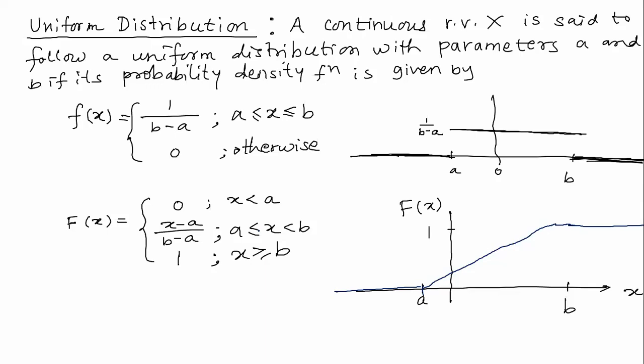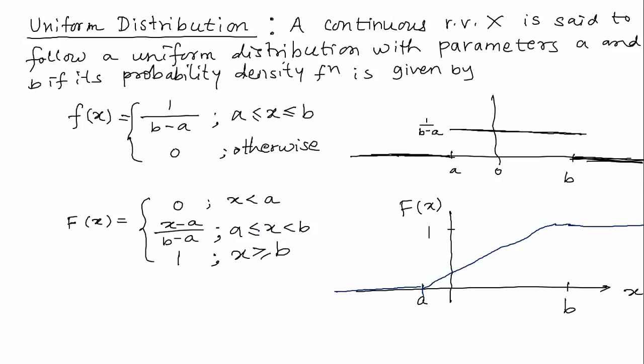But I had explained it to you through one example last time. If we have a discrete type of random variable and we find the distribution function capital F of x, it is a step function. If we plot the graph, that is a step function. And here, the distribution function is continuous.